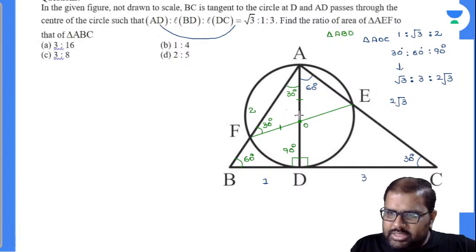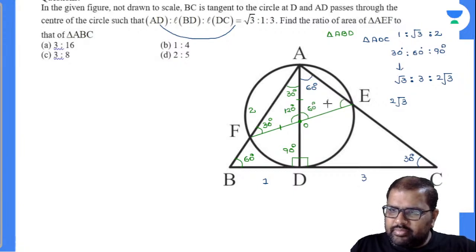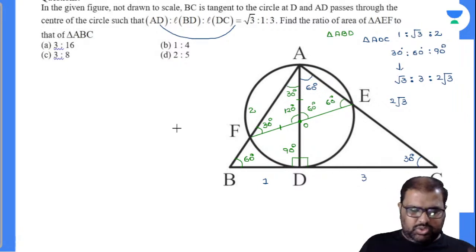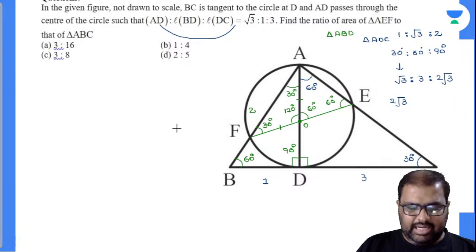So this will be how much? 60. This will be 120. Now how much will be this? This will be 60. And automatically this will be also 60. And you closely have 60, 30, 90, 90 complete. AEF is also, the sum of the angles of a triangle is satisfying.